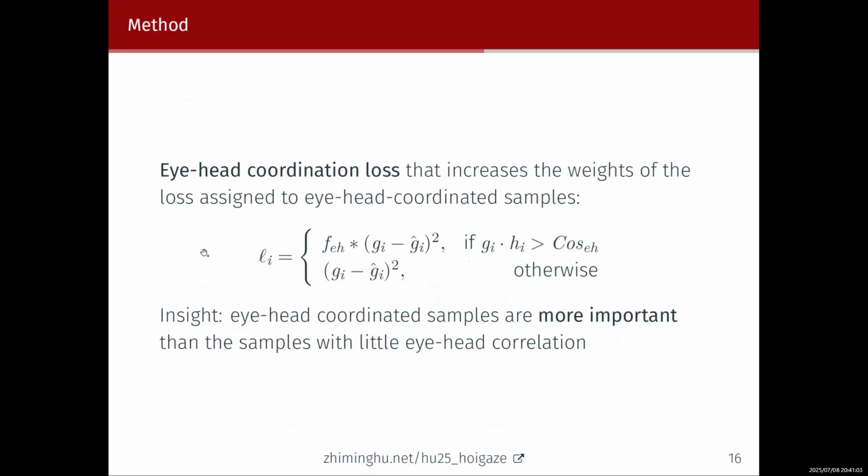We also introduce a new eye-hand coordination loss that increases the weight of the loss assigned to the eye-hand coordinated samples. The insight is that we observe that the eye-hand coordinated samples are more important than the samples with little eye-hand correlation. So we want to increase the weight of the coordinated samples to increase the performance of the gaze estimation method.